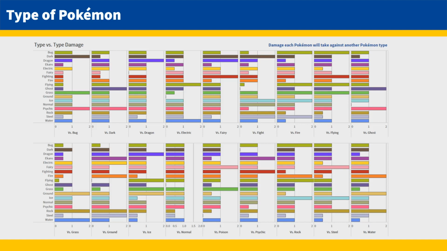The Pokémon to the left is the defending Pokémon, while the Pokémon type on the bottom is the attacking. In order to create this chart, I pulled out one of each type of Pokémon with only one type assigned to it. I then used the assigned type's average to pull out the attack value of each of those types. Here we can see that by type, fire and fighting Pokémon have the advantage over the most types of Pokémon, while grass and bug type Pokémon have the least amount of advantage over others.